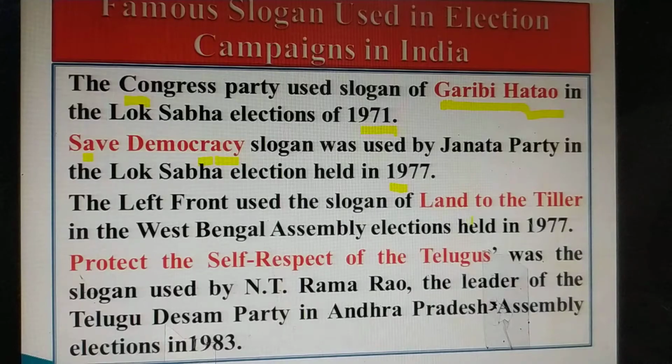It was used in the West Bengal assembly elections, meaning land to farmers or cultivators. Next one is Protect the Self-Respect of the Telugus. That was used by N.T. Ramarao, the leader of the Telugu Desam party in the Andhra Pradesh assembly elections in 1983.